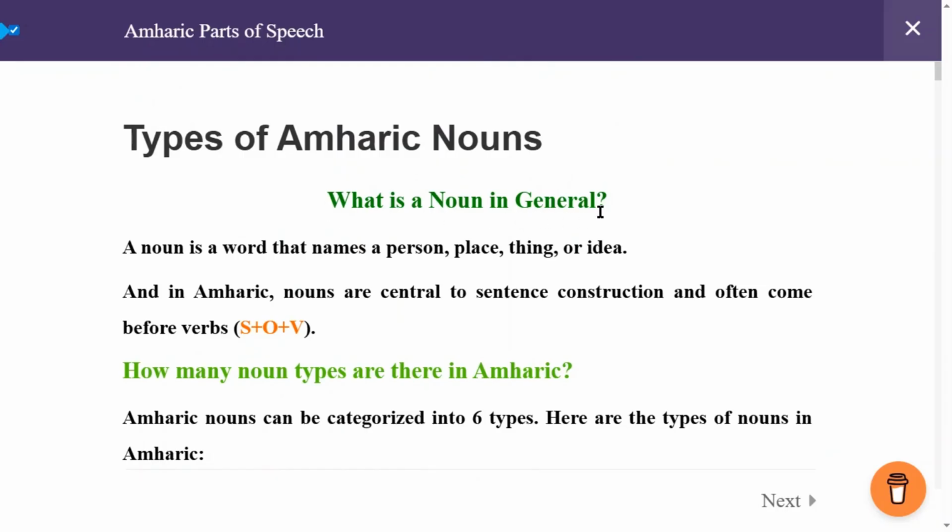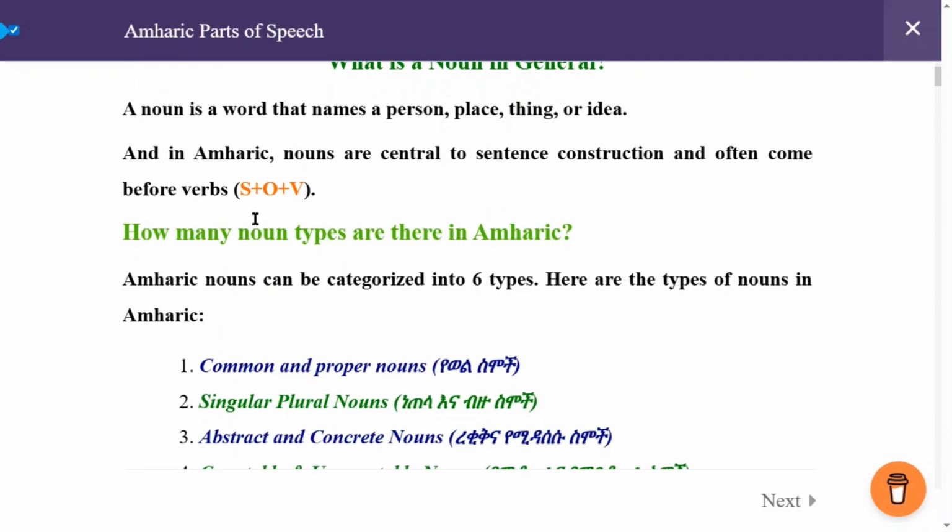What is a noun in general? A noun is a word that names a person, place, thing, or idea. And in Amharic, nouns are central to sentence construction and often come before verbs and objects. So the formula is subject, object, and the verb.